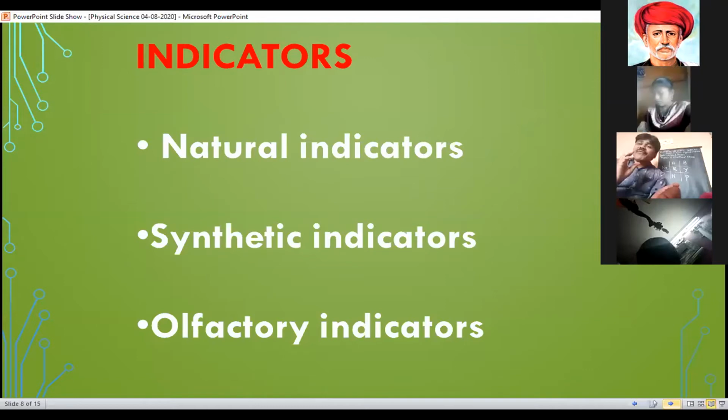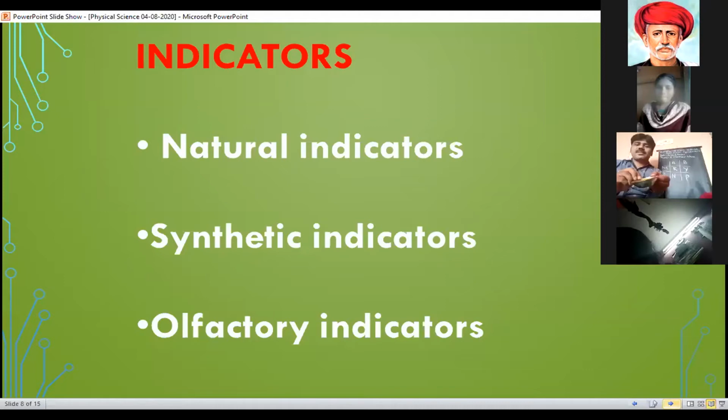Indicators can be divided into three types: natural indicators, synthetic indicators, olfactory indicators. Our nature is a big laboratory. It is a natural, wonderful laboratory. It contains everything. That means it also has some indicators that we use in our daily life. For example, what is this?